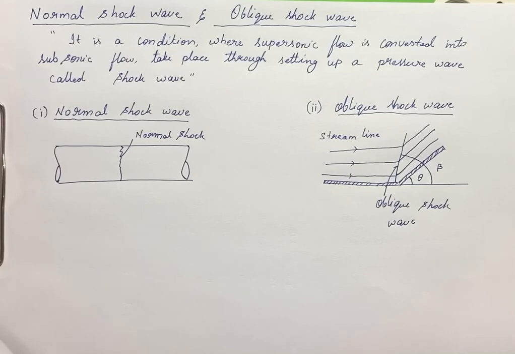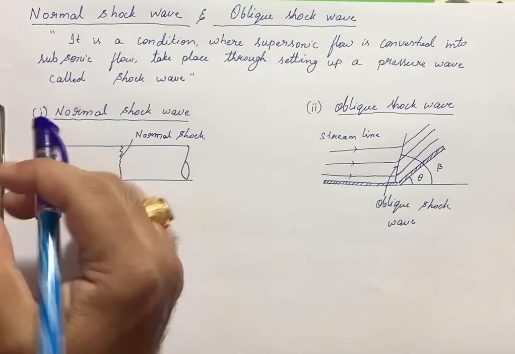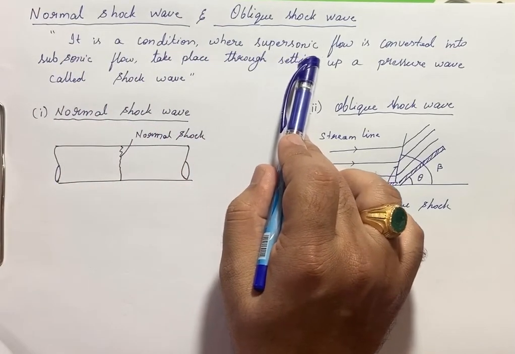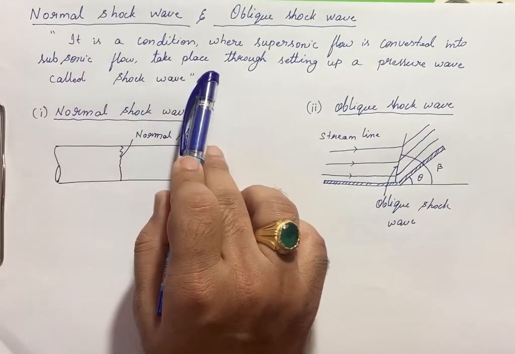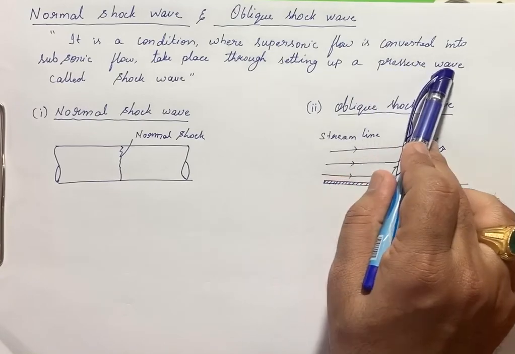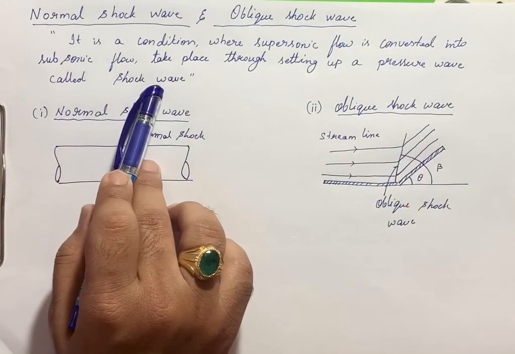Now, the definition of shock wave: a condition where the supersonic flow is converted into subsonic flow through setting up a pressure wave is called a shock wave.